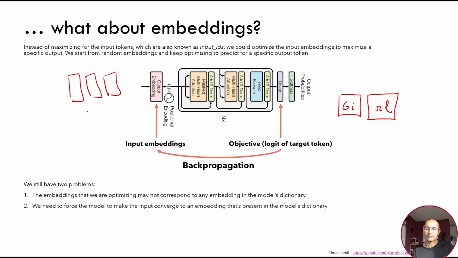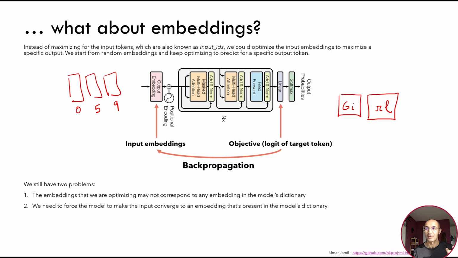Now, the job that we did before, that is calculating the loss of the output with respect to the input, is something that we cannot do anymore. Why? Because the input in the language model is tokens, and tokens are numbers that represent the position of this token in the vocabulary. So for example, imagine the input could be 0, 5, and 9, and these are positions that represent each token in the vocabulary. And we cannot optimize for something that is discrete, because there is no token 0.5, there is no token 3.2. We cannot change these tokens a little bit, hoping that they move towards something that will generate that kind of output.